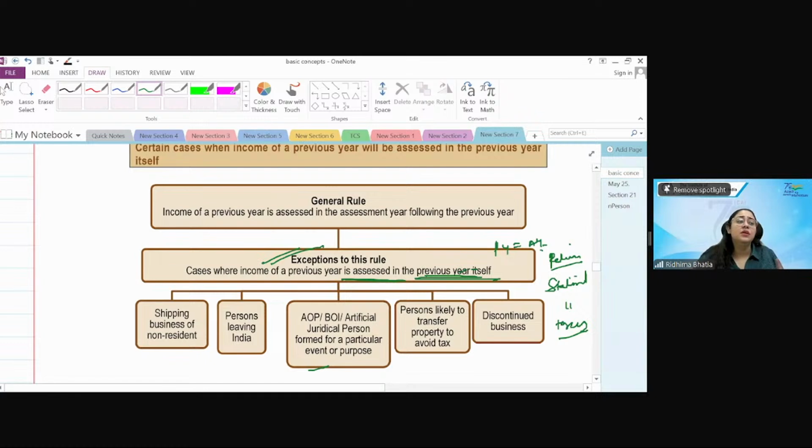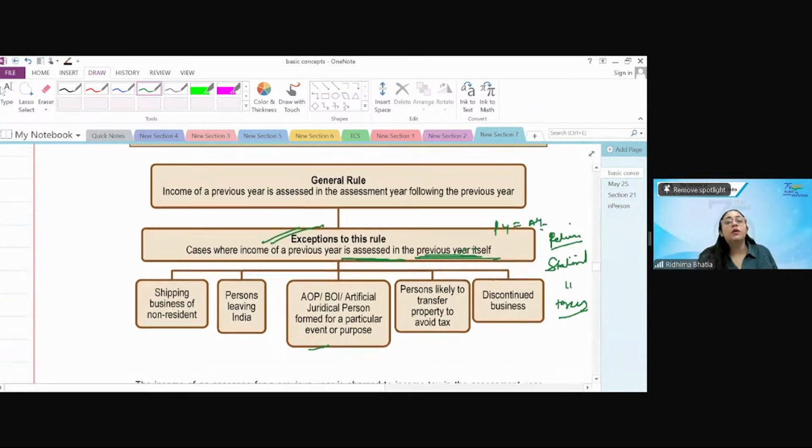Now, this can come as a theoretical question or as a case law based question to you, so please listen carefully. The general rule is that previous year is different, assessment year is different. The previous year is followed by the assessment year. In the assessment year, you give the details of the income which was earned in the previous year. Now in the exception, in the previous year itself you give the details, file the tax, and assess the income. For whom? Shipping business of non-resident. This is under section 172.